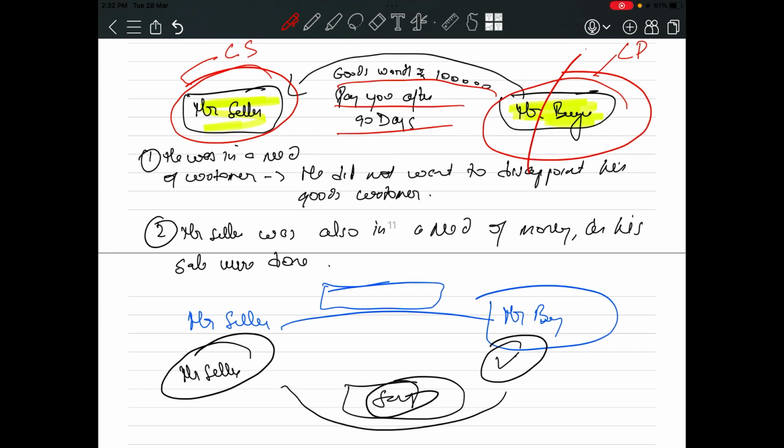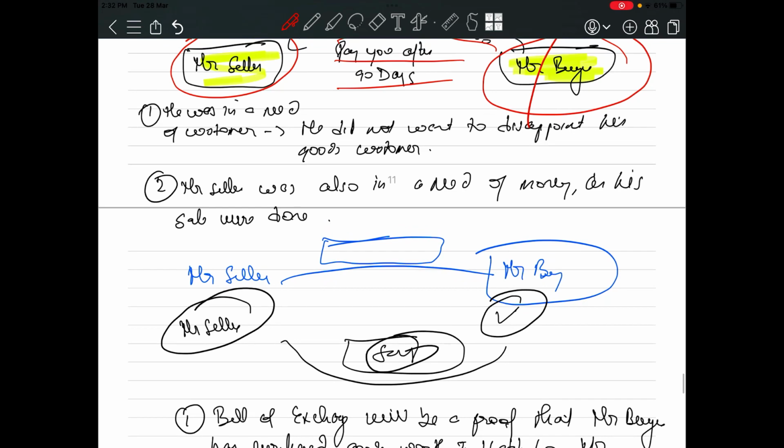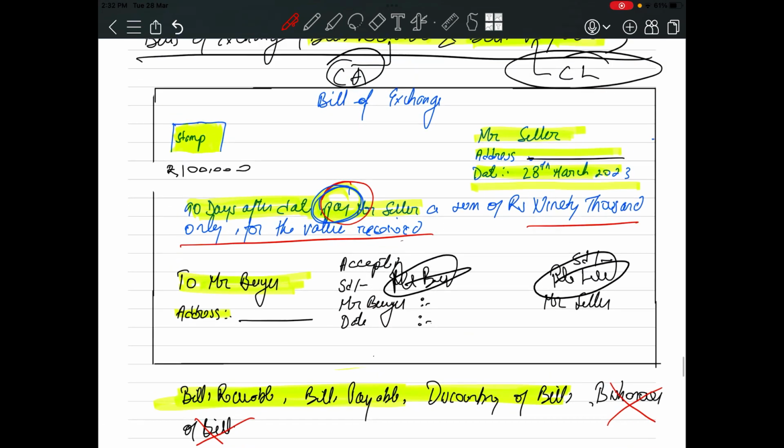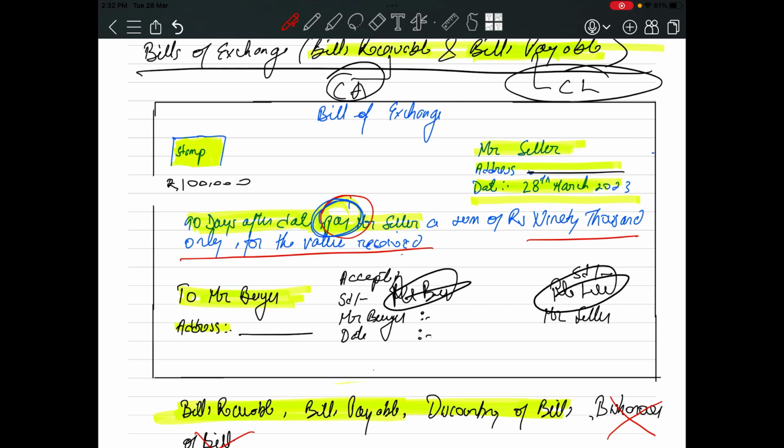Now Mr. Seller was in need of money. His sales were down. He needed a good customer, and he did not want to disappoint his existing customer, so he decided to sell the goods on credit. Now Mr. Seller came up with an idea of drawing a bill of exchange, wherein the bill will mention the seller's name, the buyer's name, and the subject will be 90 days after date, pay Mr. Seller a sum of rupees. Mr. Seller will order Mr. Buyer to pay a sum of rupees 90,000 after 90 days.